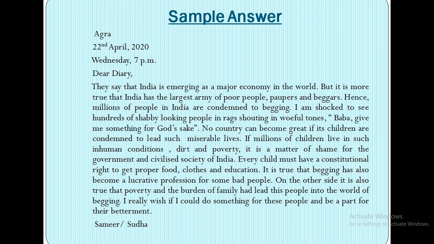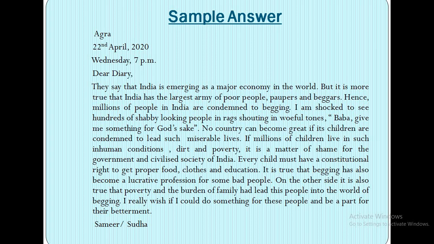I'm shocked to see hundreds of shabby-looking people in rags shouting in woeful tones, "Baba, give me something for God's sake." No country can become great if its children are condemned to lead such miserable lives. If millions of children live in such inhuman conditions, dirt and poverty, it is a matter of shame for the government and civilized society of India. Every child must have a constitutional right to get proper food, clothes, and education.